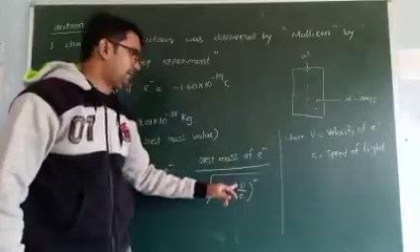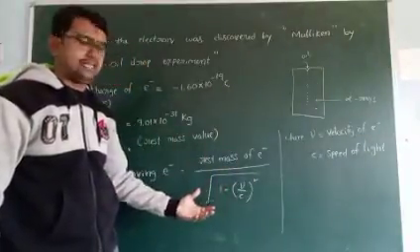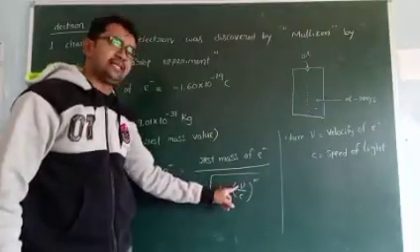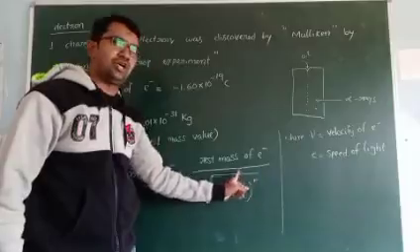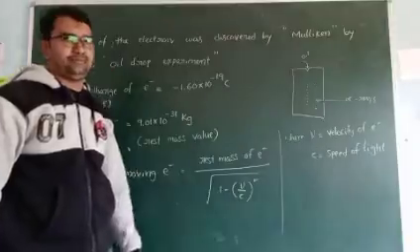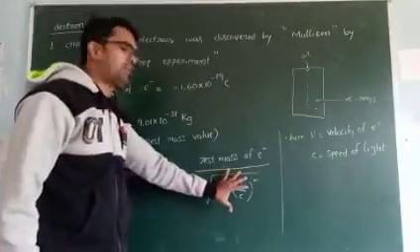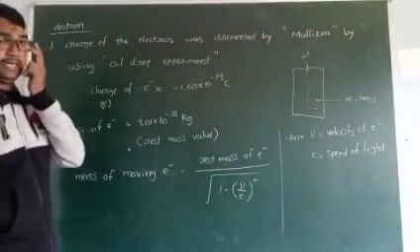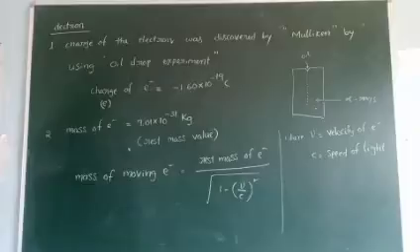If the speed of the electron increases, this v value is increased. The v value increased means the square value is increased, so 1 minus that means a negative value will come. Negative value under the root is also unexpected. So overall the mass value decreases. This is about the mass of the electron. Next one.